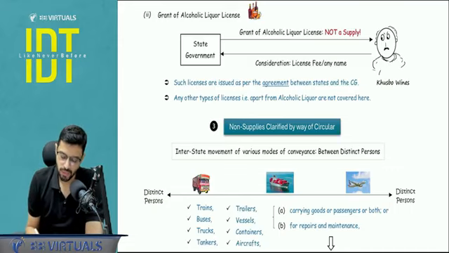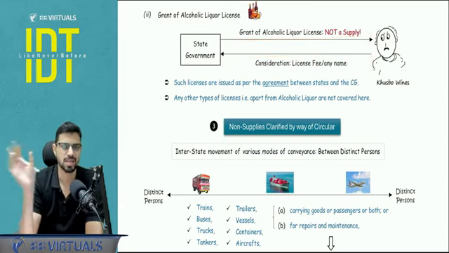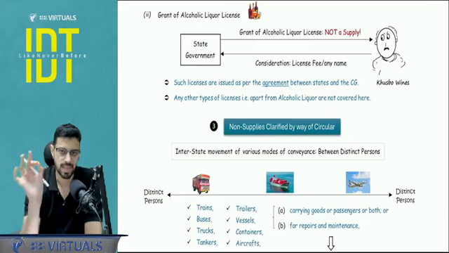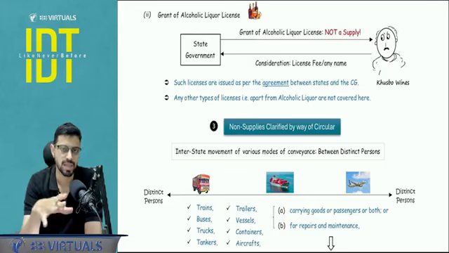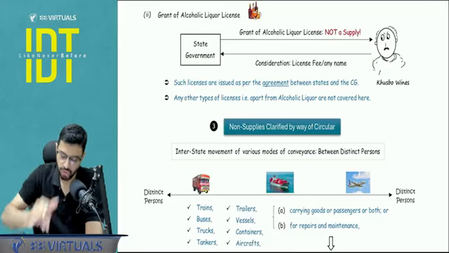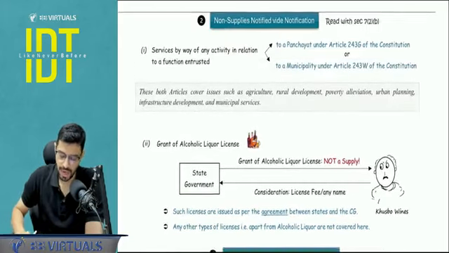Okay, so they are asking for this license in respect of which they are going to pay a license fee, which can be named anything, some license fee or any consideration. That is not a supply. Is it clear? But apart from alcoholic liquor, if there is any other license, for example for a shop or any commercial establishment, that will be in the scope of GST. Is it clear? Can I move ahead?